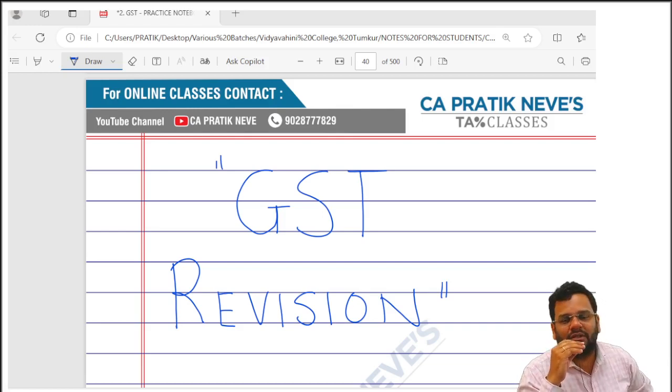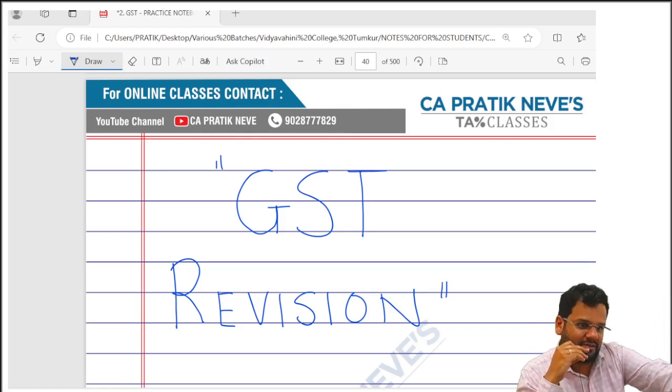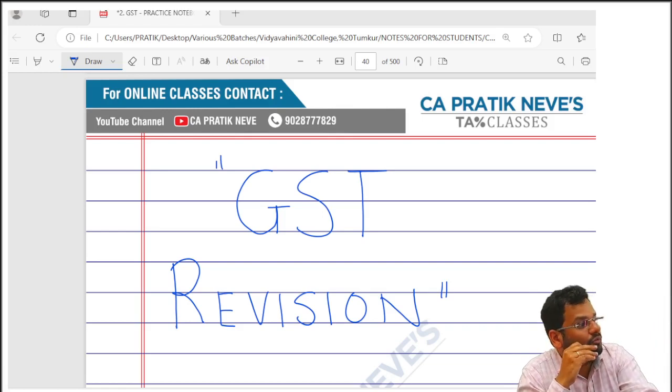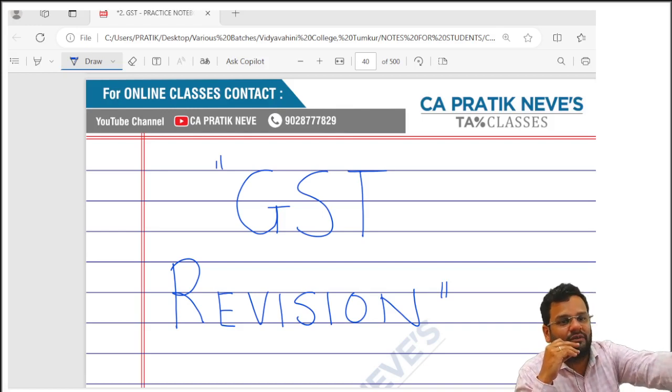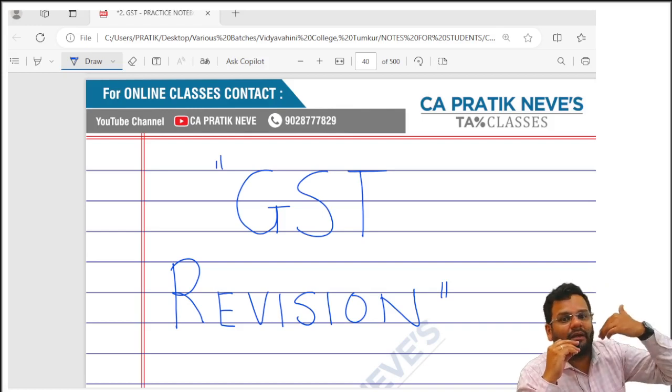11, we have not yet done exemptions under GST. 12, 13, time of supply. 12 is time of supply of goods, 13 is time of supply of services. 12, 13 both have 6 subsections. 1, introduction. 2, forward charge mechanism. 3, reverse charge mechanism. 4, vouchers. 5, residuary. 6, additional consideration by way of interest, late fees, penalty payable by recipient of supply. Okay.